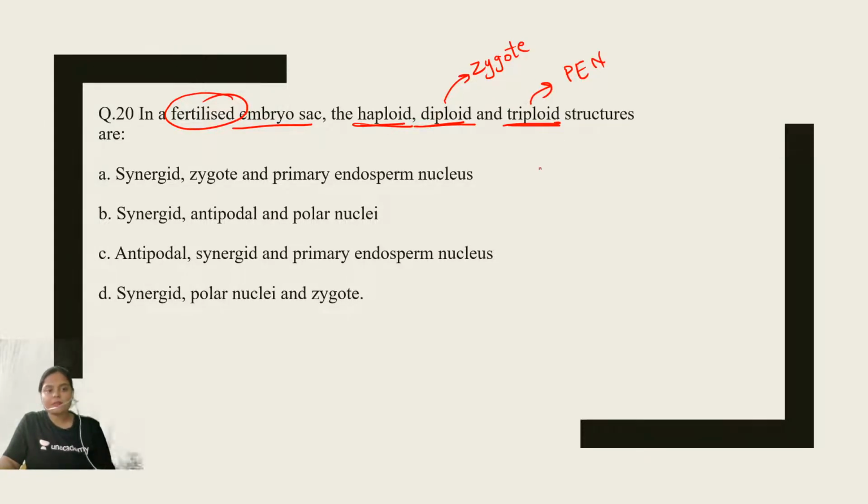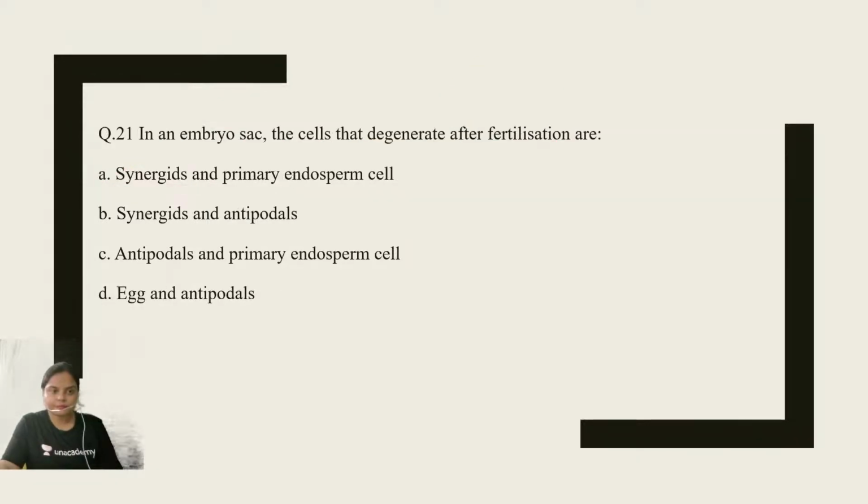So zygote and primary endosperm nucleus. First of all, you have only one option with these combinations. By simply ruling out the options, you can solve this question. But yes, to confirm, synergid is haploid. So option number A is the right answer. Shubh, absolutely correct. Dream 11, absolutely correct. Now, question number 21.